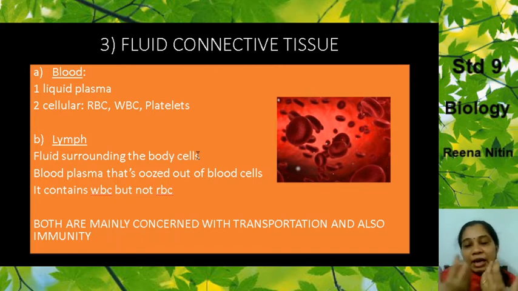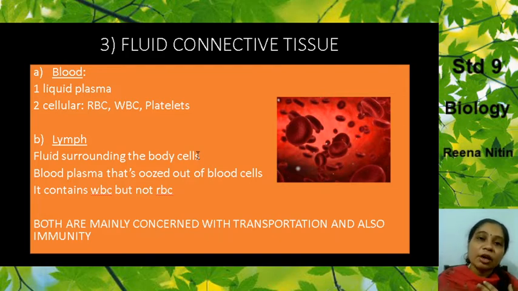Blood plasma oozes out of the blood cells. The liquid part comes out of the blood, and that is the lymph. Now does this lymph contain any red color? No, it is white. So obviously it will not have RBC. It will have WBC. Am I clear? What is lymph? It is the blood plasma that has come out of the blood cells. What are the blood cells? The RBC, WBC, etc.